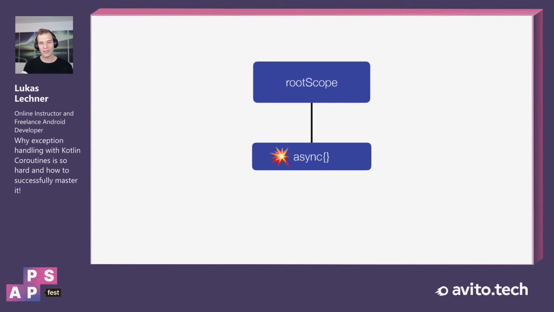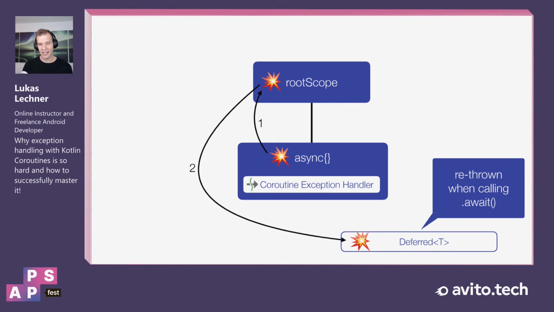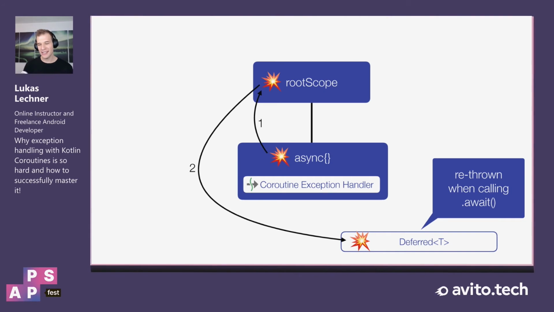Well, when we use async to start the root coroutine, then the exception also propagates up the job hierarchy. But even if we have a CoroutineExceptionHandler installed, the exception will not be passed to it. Instead, it will be passed to its deferred object. So, as you probably know, the coroutine builder launch returns a job of the coroutine. Async, on the other hand, returns a deferred, which is a special kind of job with a result value. And for async coroutines, the exception is encapsulated in this deferred object and will be rethrown when we later call await on it.